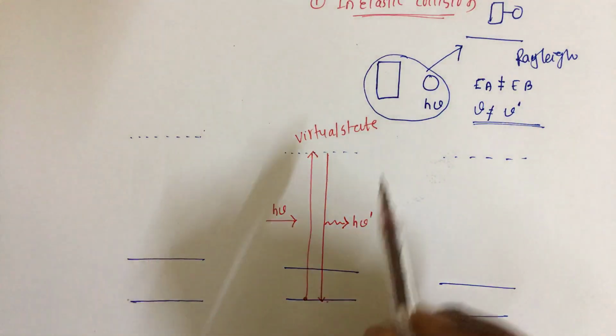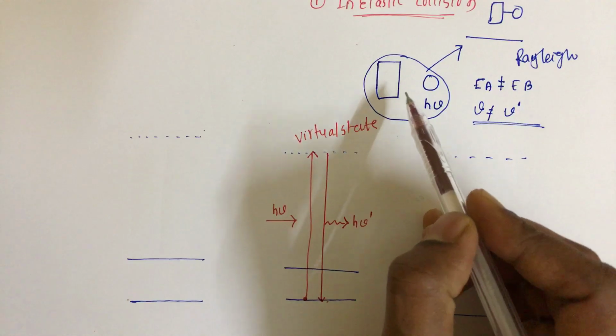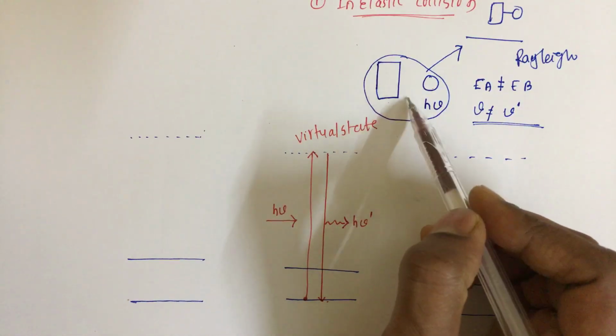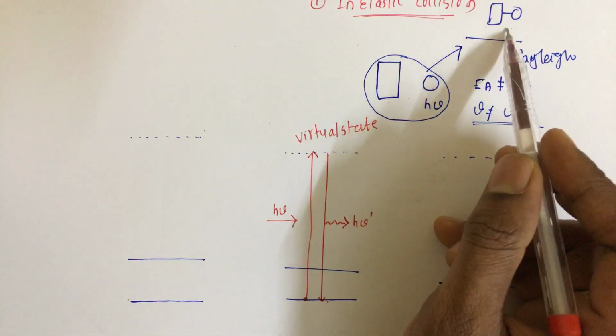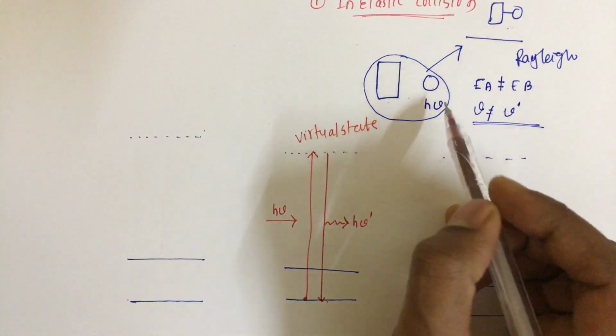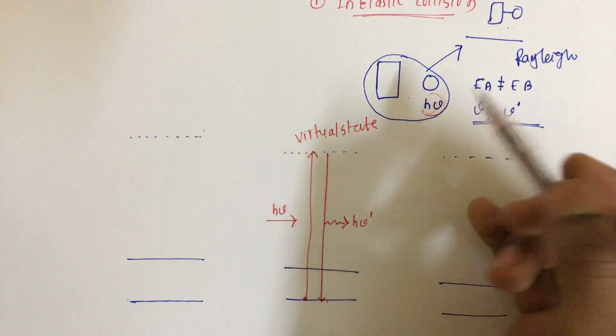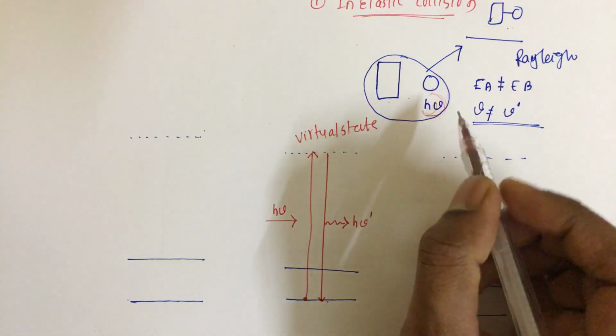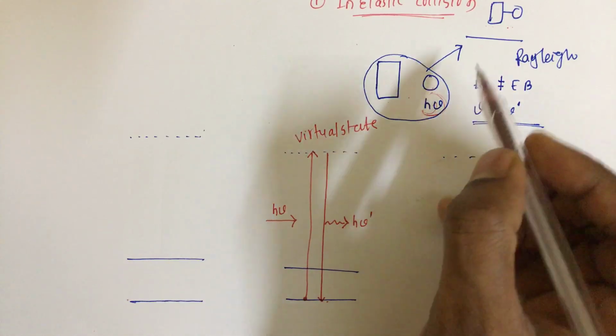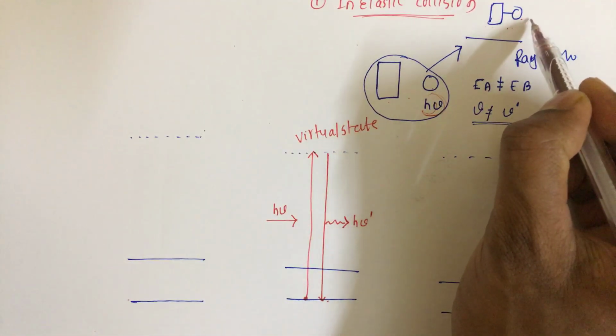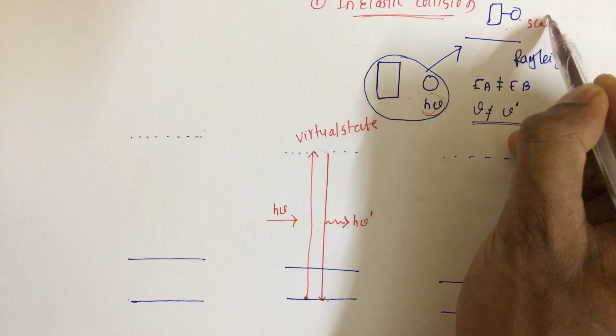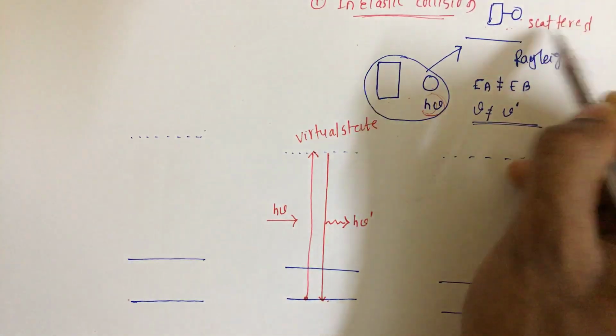The collision takes place in the virtual state, and after that, whatever h nu we have, that means whatever the photon is there, gets scattered as scattered radiation.